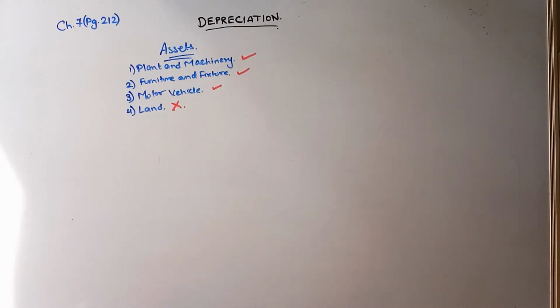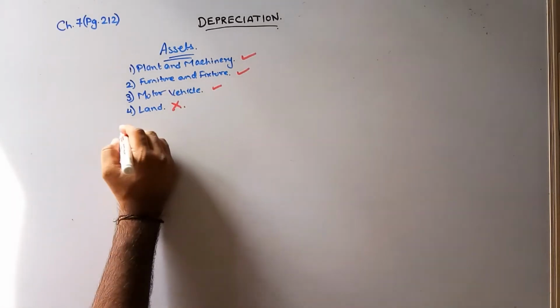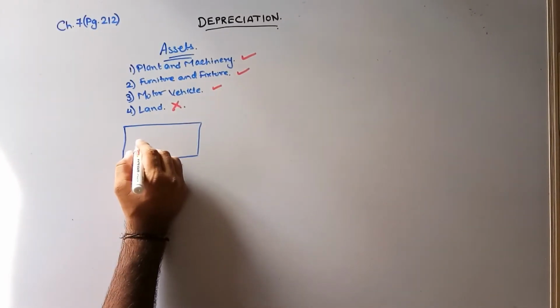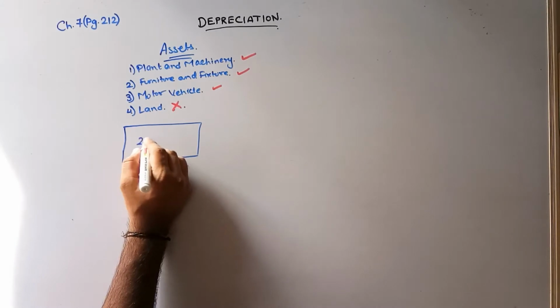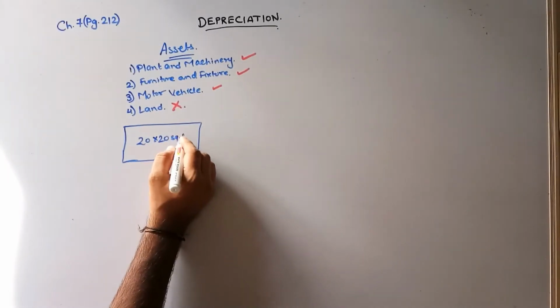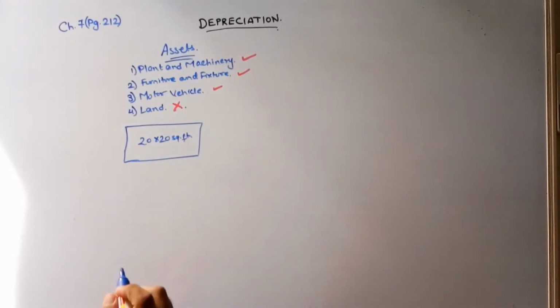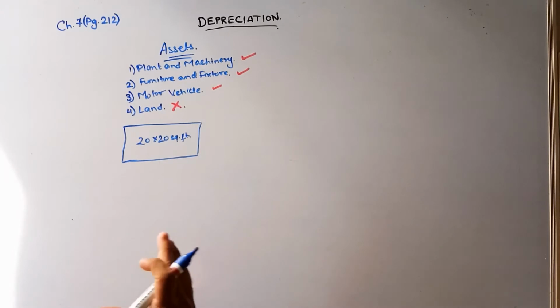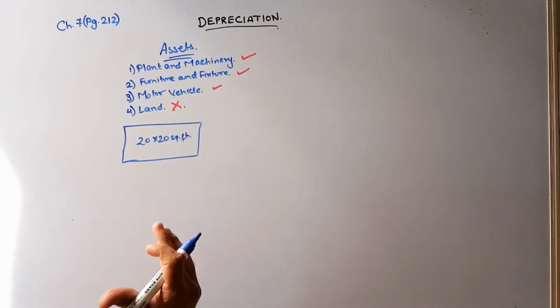Land never depreciates. See, if I have this area of, let's say, 20 by 20 square feet, this area is going to remain the same. The area is not going to reduce or increase with the usage of the area.